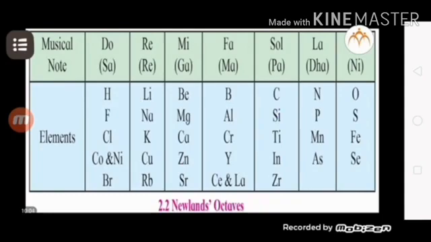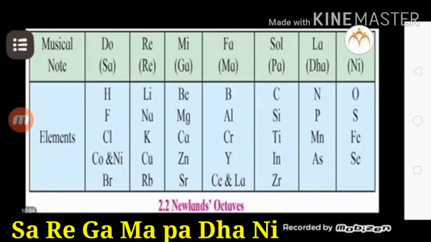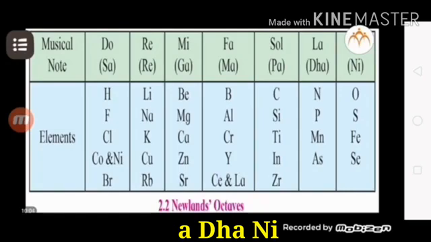For example, sodium is the 8th element from lithium and both have similar properties. Also in the case of magnesium, which is the 8th element from beryllium. In the case of chlorine, which is also the 8th element from fluorine. Newland compared this with the octaves of music. He called the similarities of the first and 8th element the law of octaves.